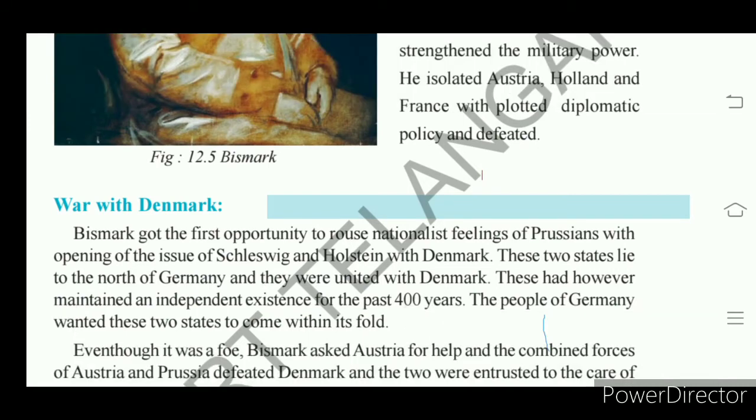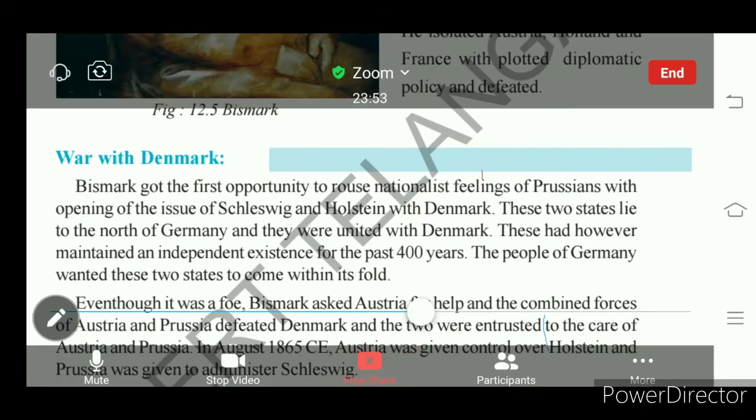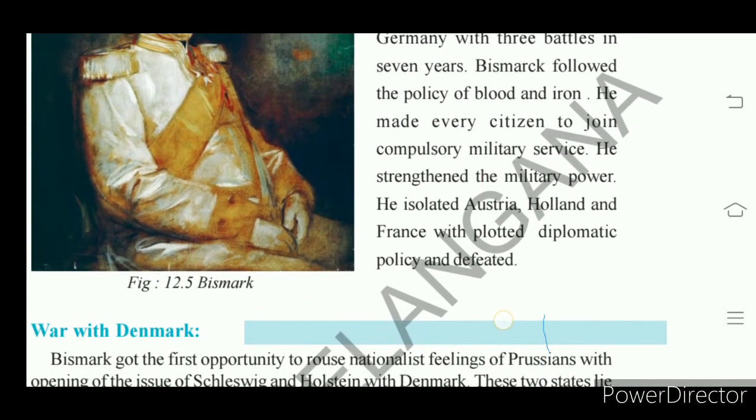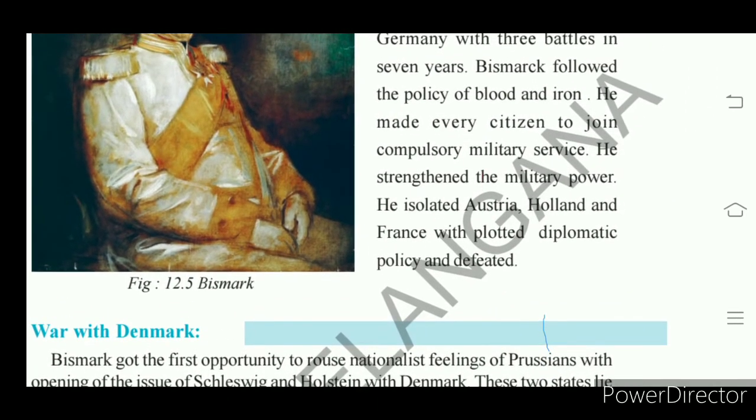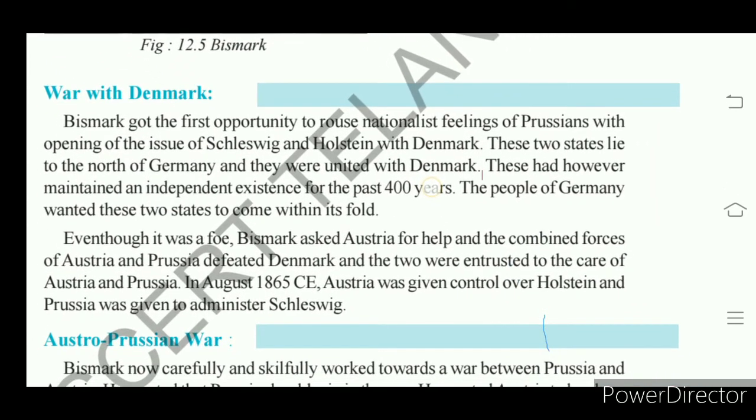Understand? The first one, the war with Denmark. Within the 7 years, he waged how many wars? 3 battles, 3 wars. The first one is the war with Denmark. Bismarck got the first opportunity to increase the nationalist feelings of Prussians by opening the issue of Schleswig and Holstein.